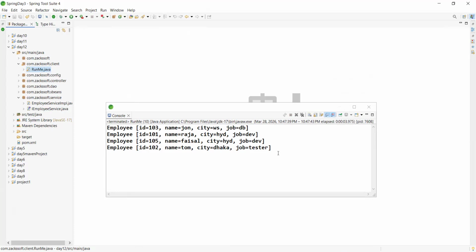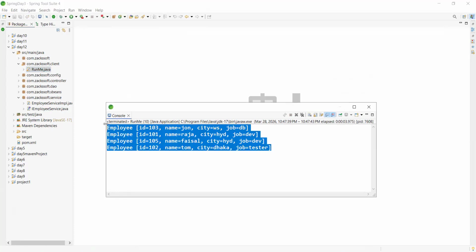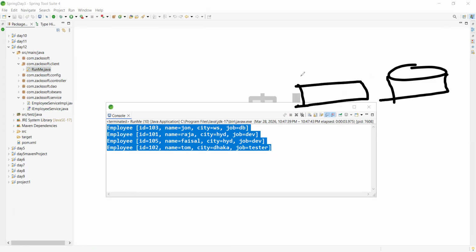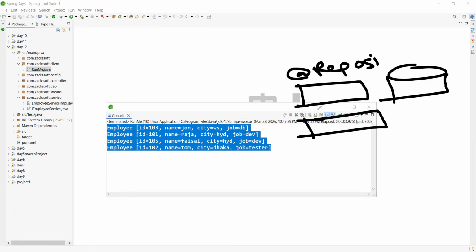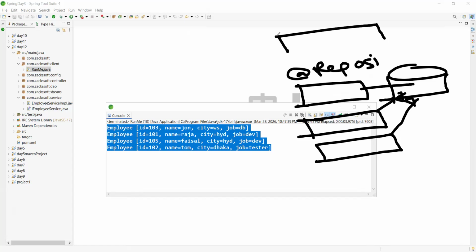Actually, in the database, this data is available, right? Simply one employee table. So this is our database. In front of the database, we have one layer. What is the name of the layer? Repository, right? And we are defining this layer using the @Repository annotation, right? Consider we have multiple repository or DAO layers. This layer will communicate with the database. So it is highly recommended, first of all, to define one common interface.